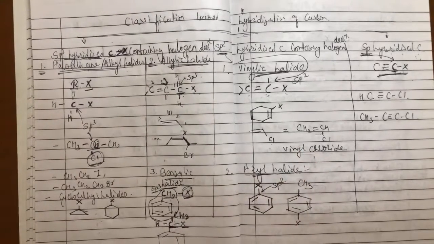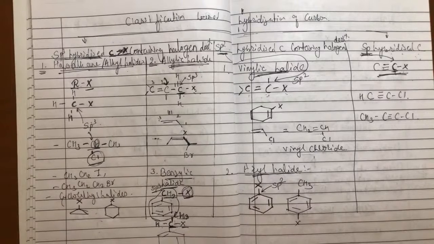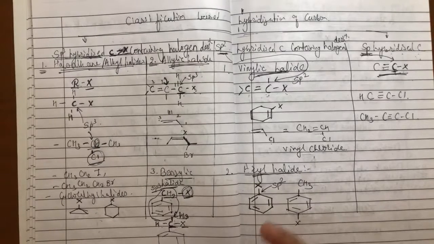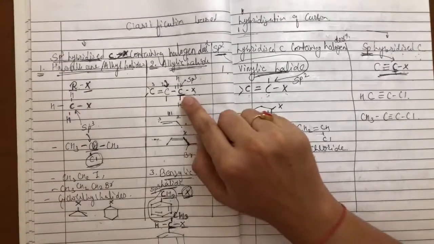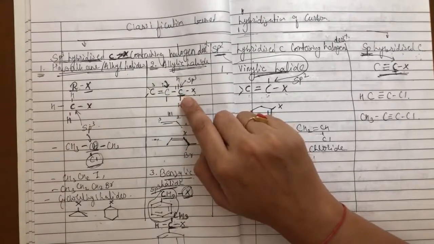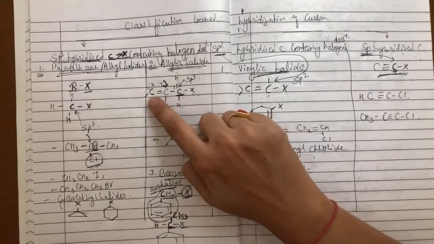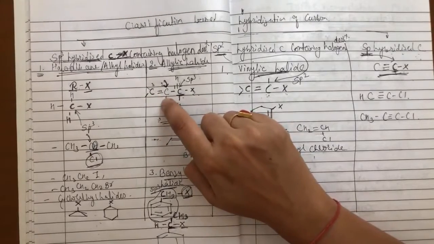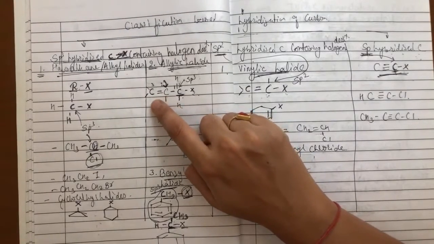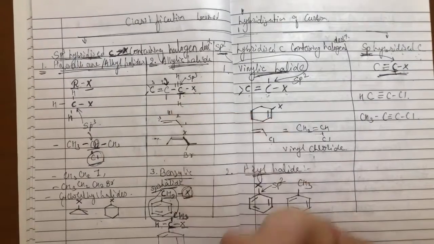Second is allylic halides. Now what is an allylic halide? As I am telling you, here your halogen is attached to an sp3 hybridized carbon. So the carbon to which the halogen is attached is sp3 hybridized, but that carbon is attached to an sp2 hybridized carbon or doubly bonded carbon. Then this type of halides are known as allylic halides.